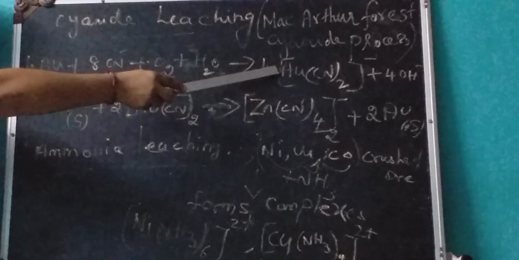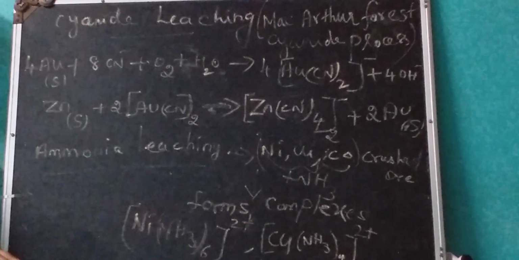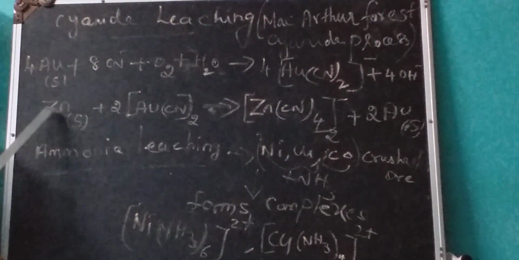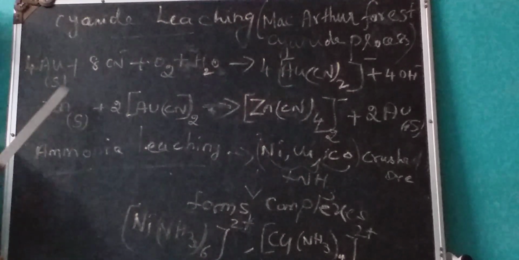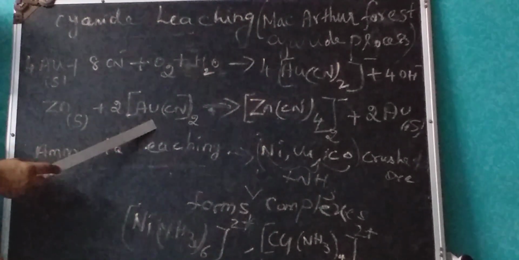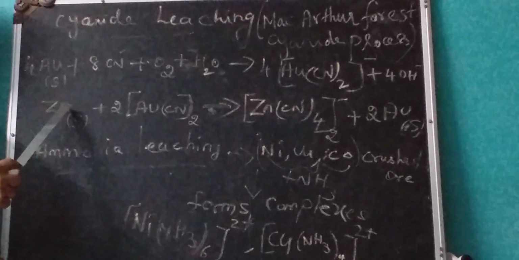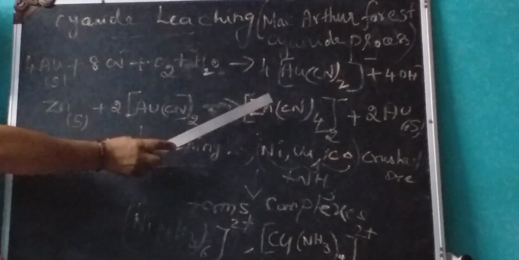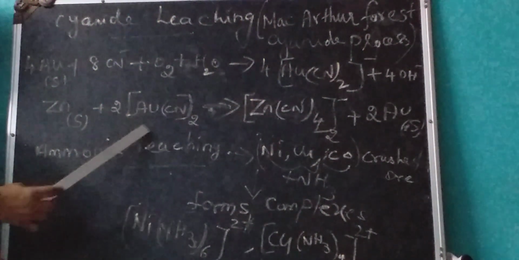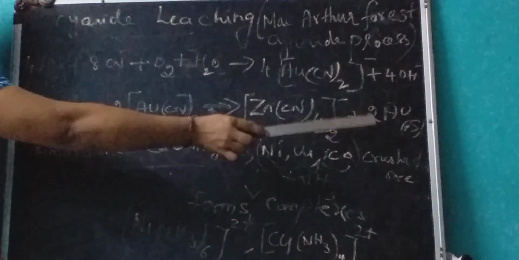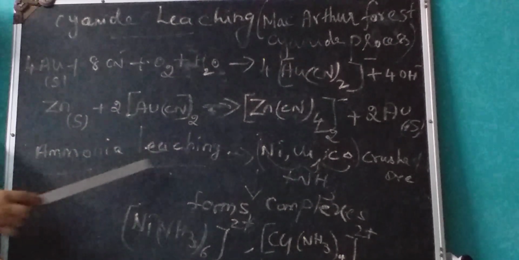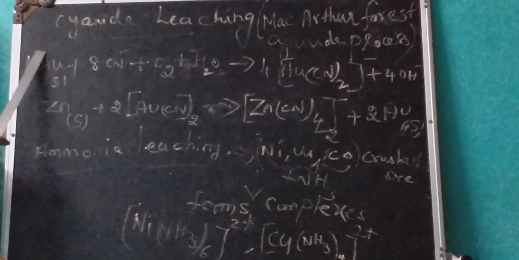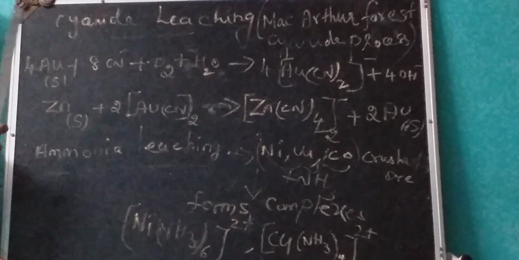Now we are going to separate the gold metal from that complex. The deoxygenated leached solution is reacted with zinc. That means the gold can be removed by treatment with a metal such as zinc. Now the zinc is treated with that soluble complex. Zinc replaces the gold and forms a complex, that is zincate. Then the gold gets precipitated or removed as a solid substance. So this method we call the cyanide leaching process. Using this method we can extract or concentrate gold and silver.